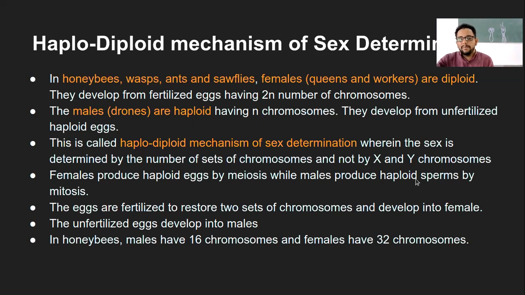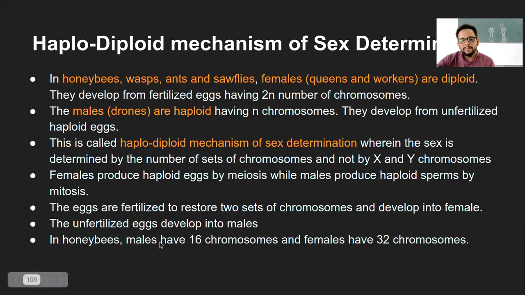That is why the males produce the sperms by the mitosis process, while the females produce haploid eggs by the meiosis process, because females are diploid and males are haploid. I hope this part is clear. Now the eggs, that is the female gametes, are fertilized with the male gamete to restore the two sets of chromosomes and develop into female. And the unfertilized eggs will develop into males.